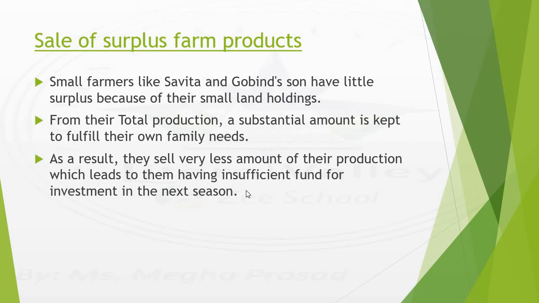They might sell a certain amount of their production in the market, or they might keep the entire production for self-consumption in order to eat it. Because of this they have insufficient funds, and as a result they are not able to invest in the next season, and that is why they borrow money from either large farmers or money lenders or traders.